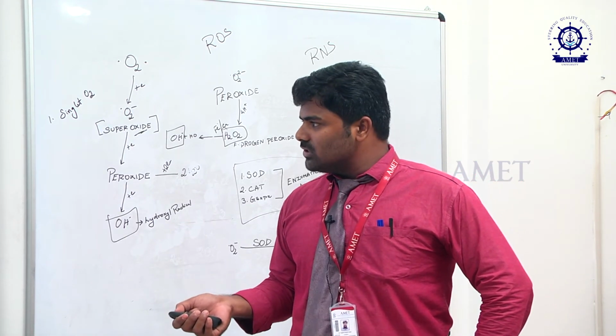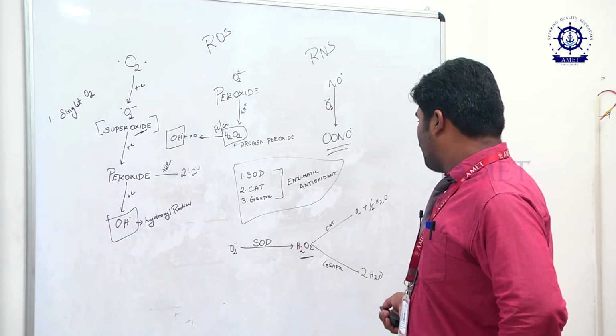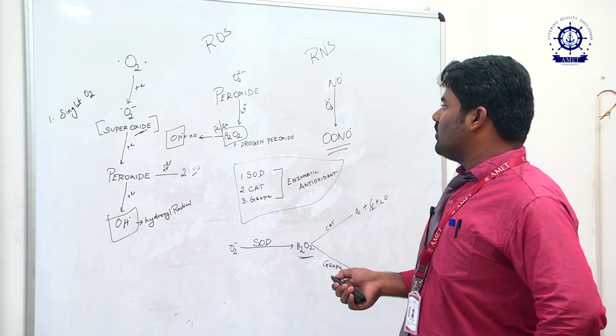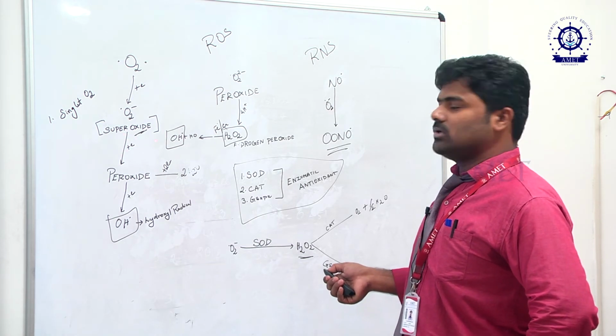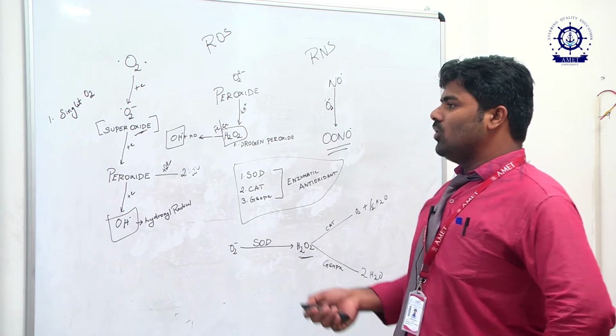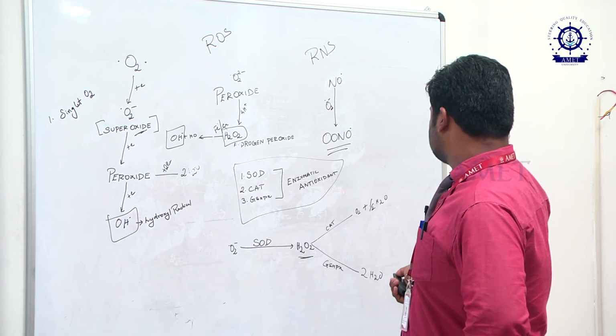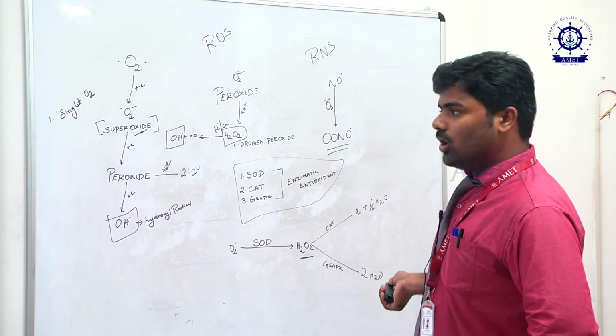The hydrogen peroxide formed from the superoxide dismutation process will be scavenged by glutathione peroxidase as well as the catalase enzyme, and turned into oxygen and molecules of water.